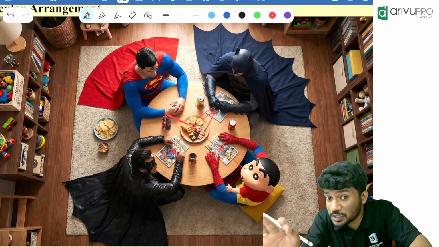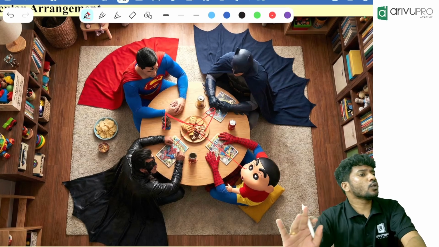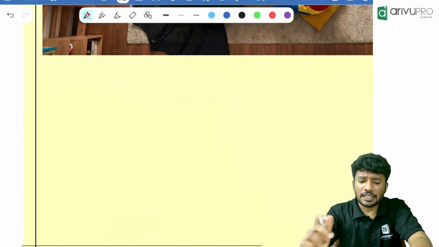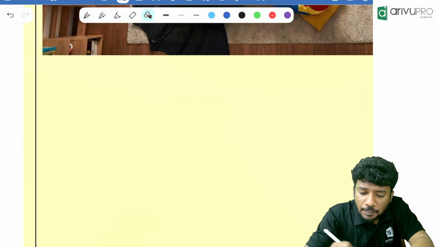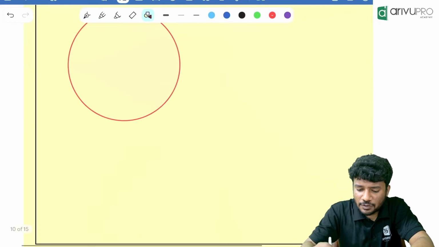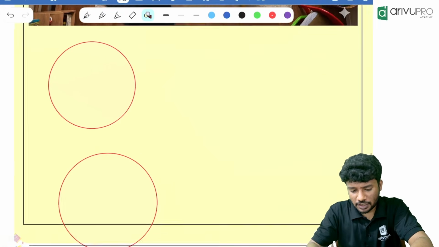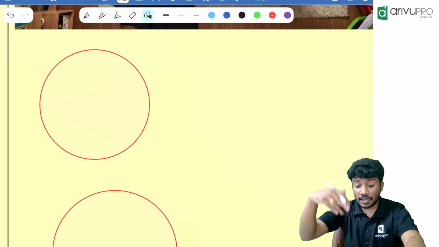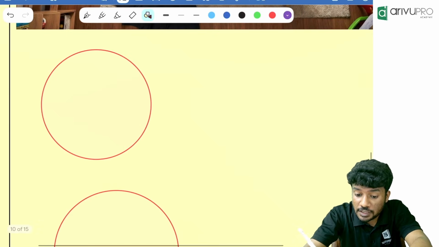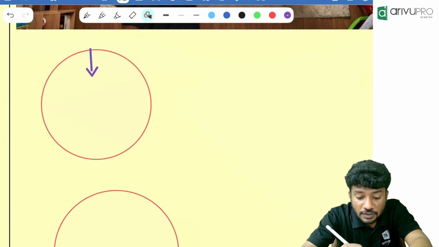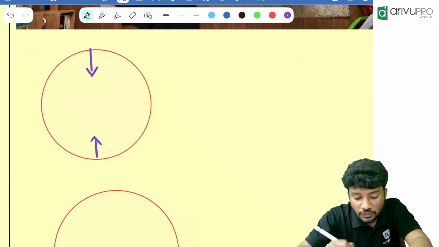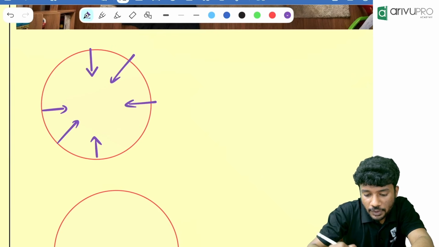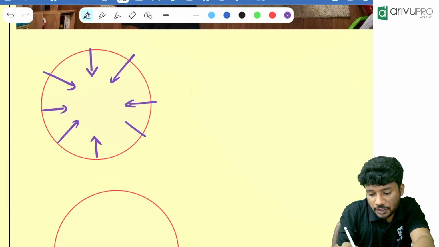But one thing will change: there are two types of questions from this topic. The first one is 8 people sitting around a circle. The second one is 6 people sitting around a circle. I'll show you both. For 8 people sitting around a circle, we will always draw the picture like whatever I am going to draw now. Remember this, very, very important. The picture will always be drawn this way. It's very important because without the picture, you might get a wrong answer.